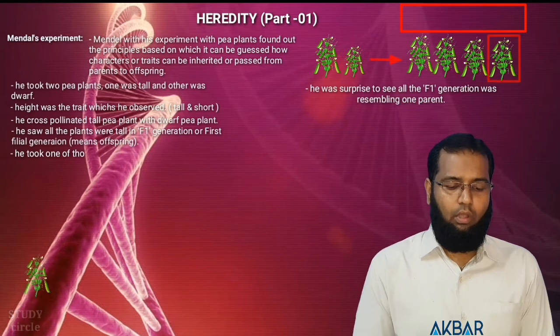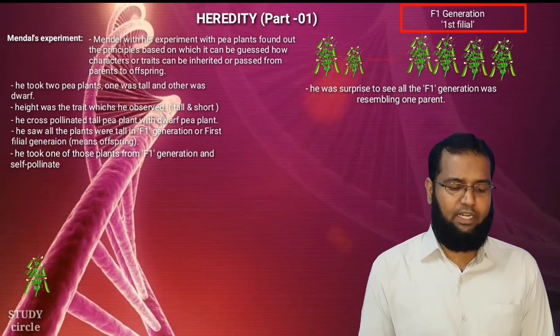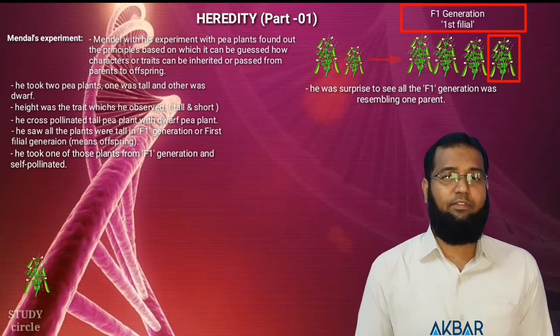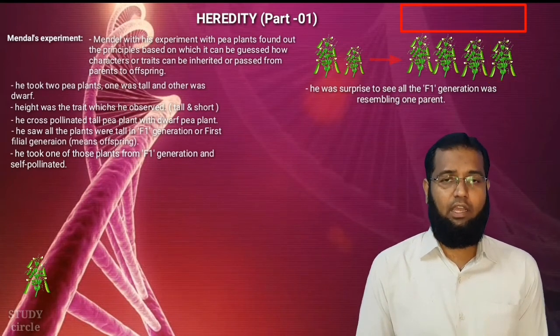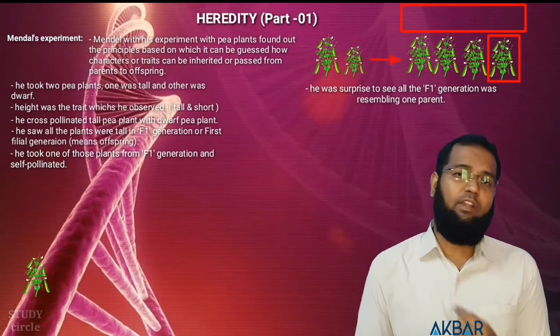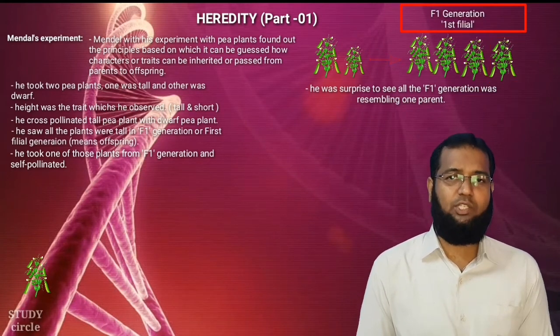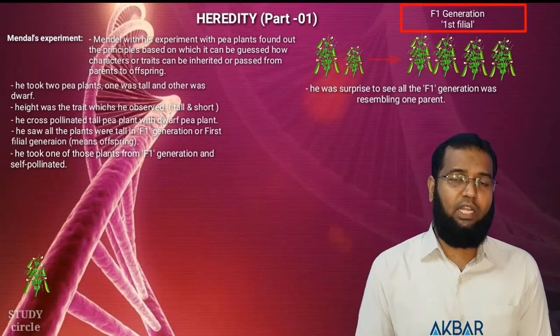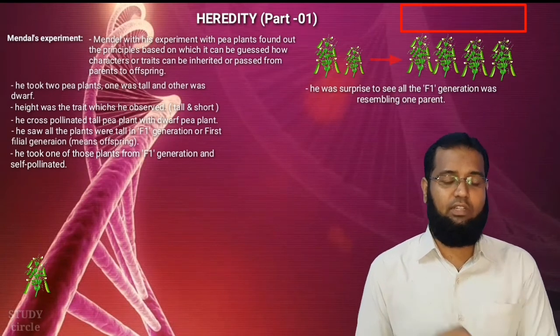Now he took one of those plants from F1 generation and self-pollinated. So the four plants which you can see in the figure in F1, that is first filial generation, he took one of the plants from that F1 generation and he went for self-pollination. And when self-pollination took place, he was surprised to see the result again.